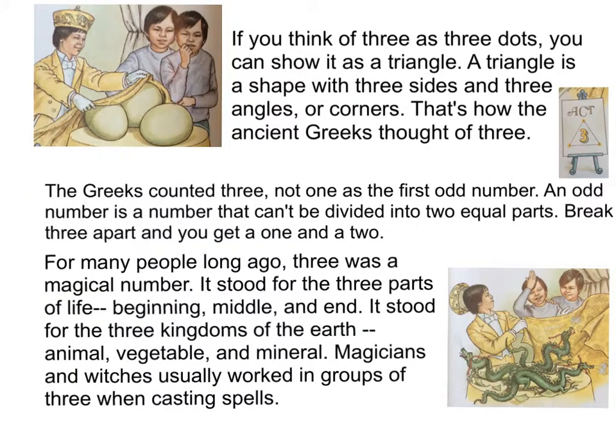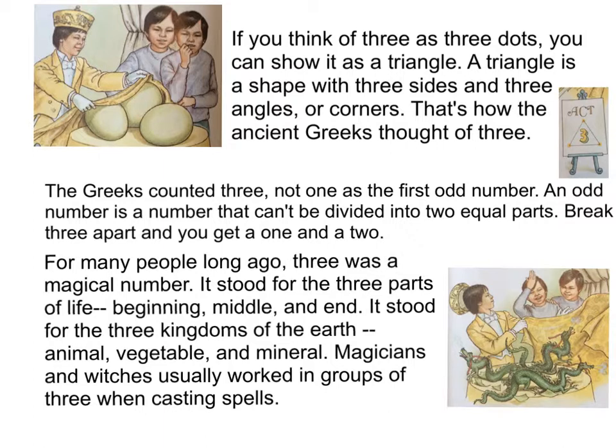If you think of 3 as 3 dots, you can show it as a triangle. A triangle is a shape with 3 sides and 3 angles or corners. That's how the ancient Greeks thought of 3. The Greeks counted 3, not 1, as the first odd number. An odd number is a number that can't be divided into 2 equal parts. Break 3 apart and you get a 1 and a 2.